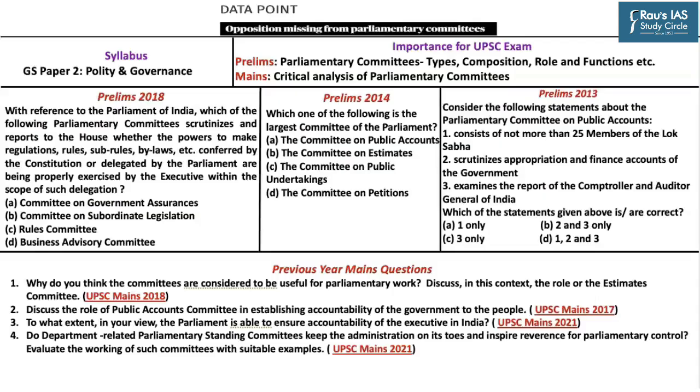This particular article appears on page number 7 in the form of a data point. It talks about the low attendance of MPs in the parliamentary committees. Hence, this article becomes important from the perspective of GS Paper 2, Polity and Governance, particularly with respect to the functioning of the Indian Parliament.